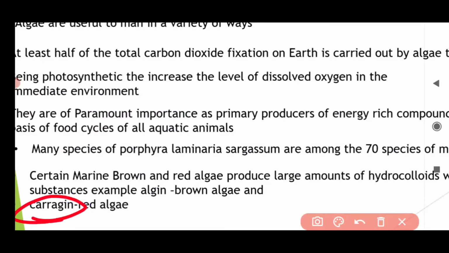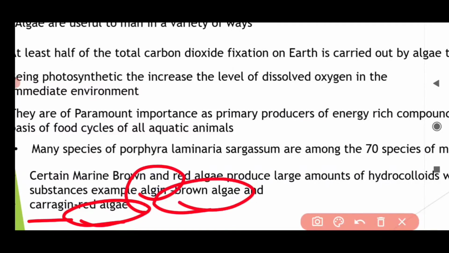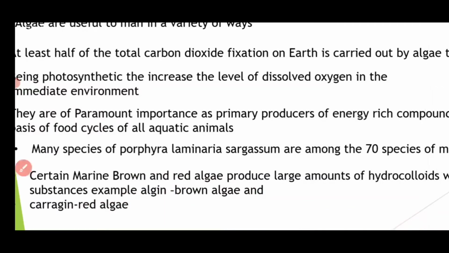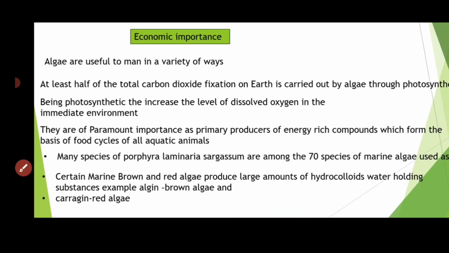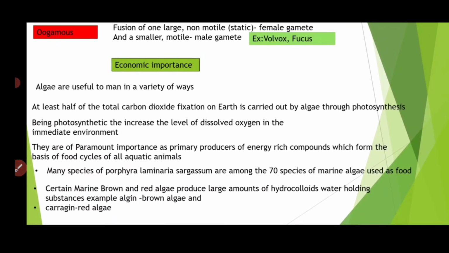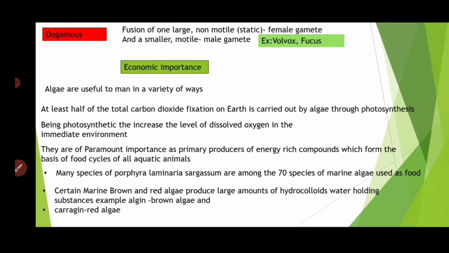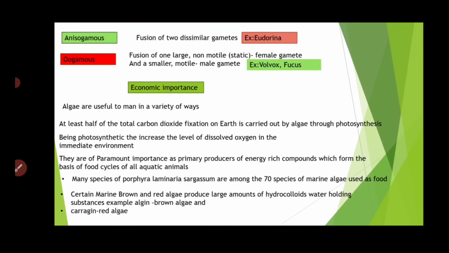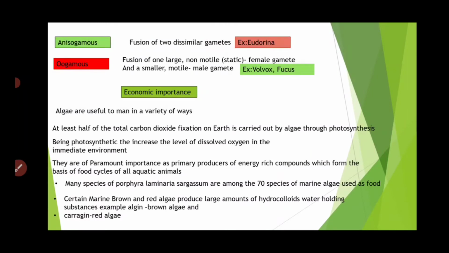See, carrageen. In carrageen you can see you are getting 2 R. So carrageen means red algae because you are getting 2 R in carrageen. So carrageen is obtained from red algae and algin is obtained from brown algae. Okay, next let us discuss what the different classes of algae are and how they are classified.